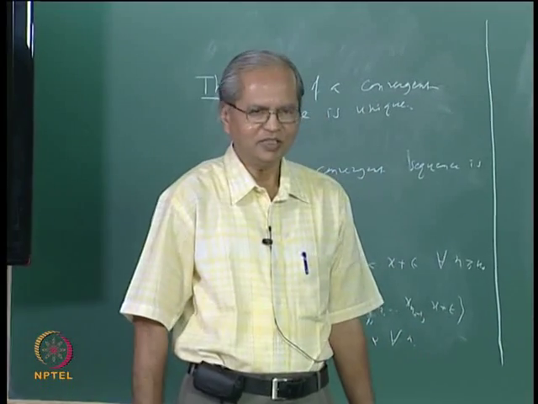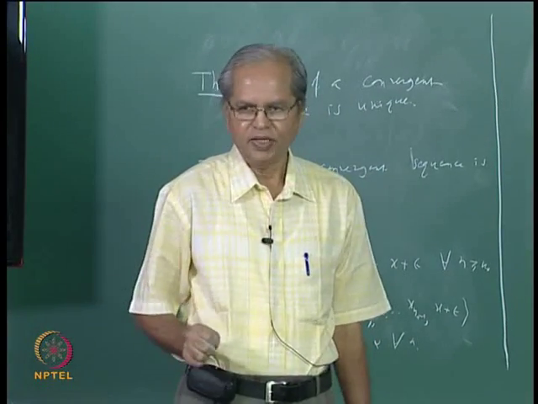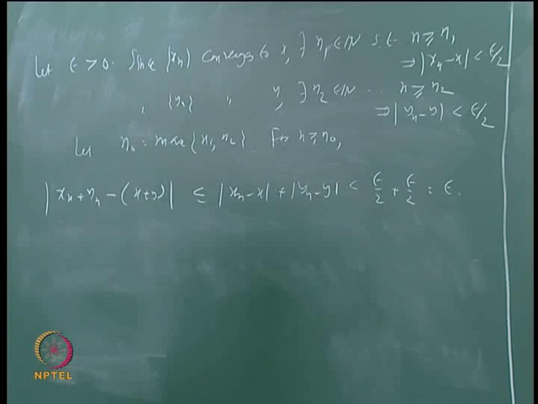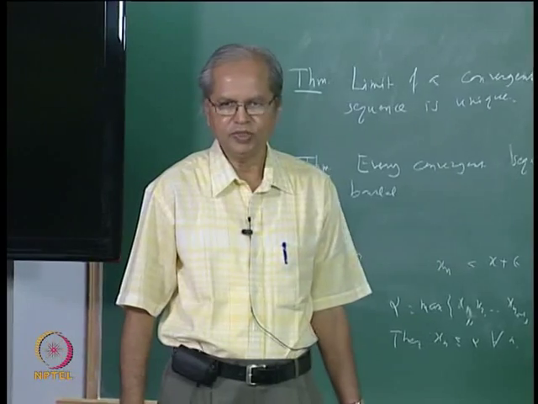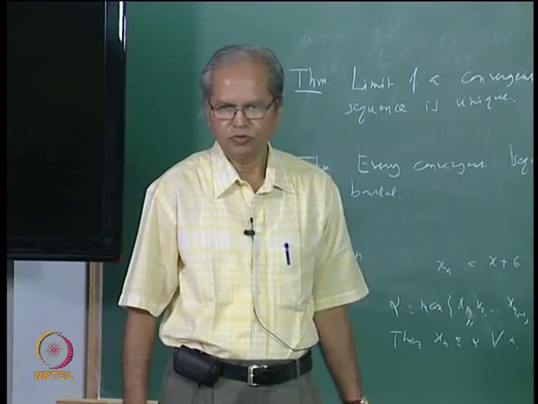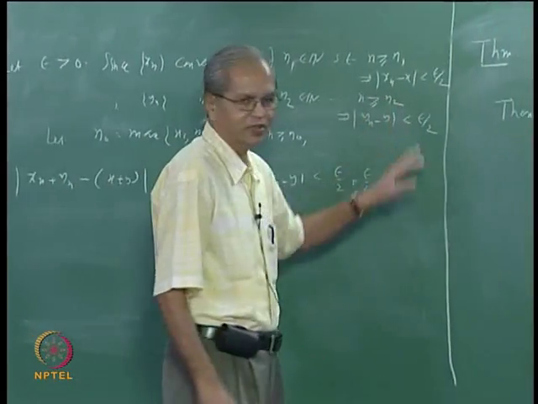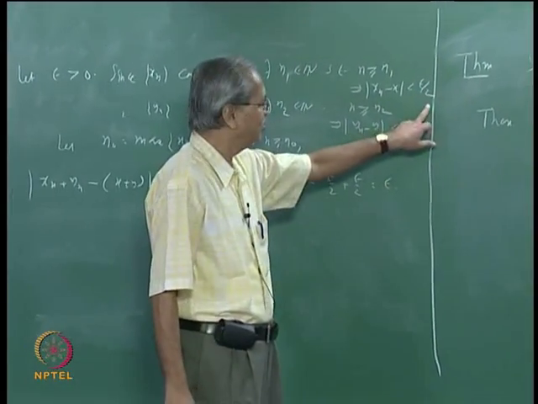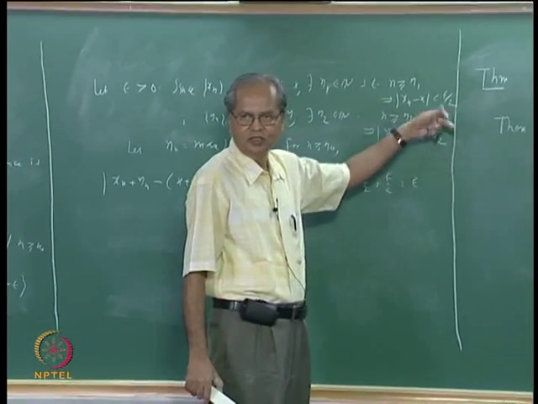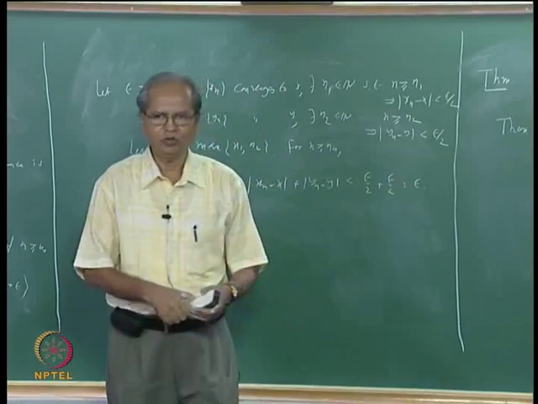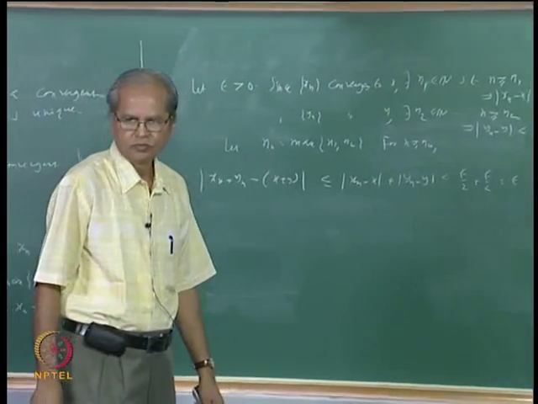Remember the whole thing is that for large values of n, xn is close to x, yn is close to y, and hence xn plus yn must be close to x plus y. That is what we have been using and we have been proving, okay. There is nothing very particular about this epsilon by 2 here, okay. You could have taken this as epsilon by 3, that as 2 epsilon by 3, epsilon by 4 or 3 epsilon by 4, whatever, okay, it does not matter, okay. Epsilon by 2 is just convenient, okay.